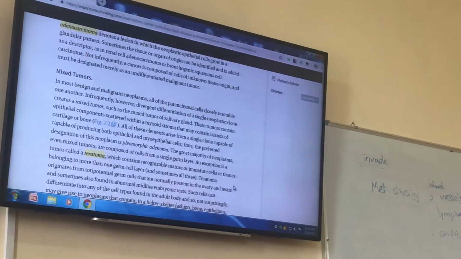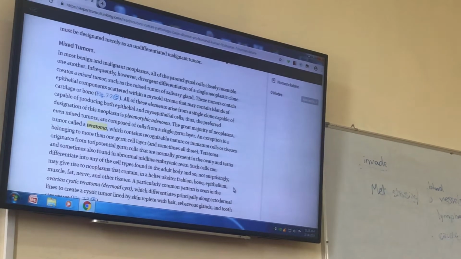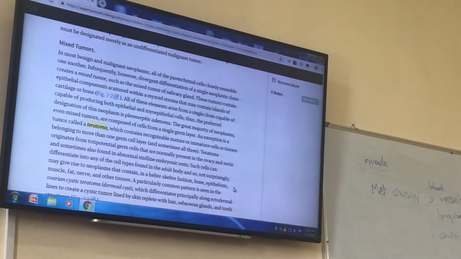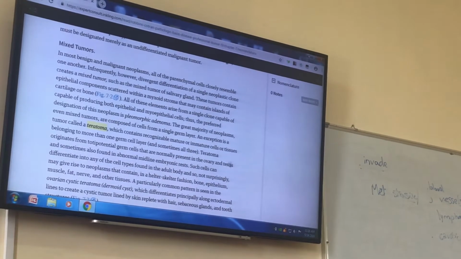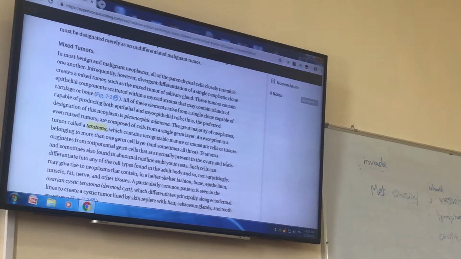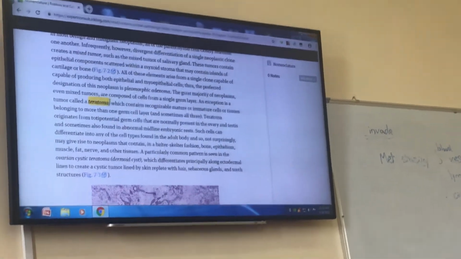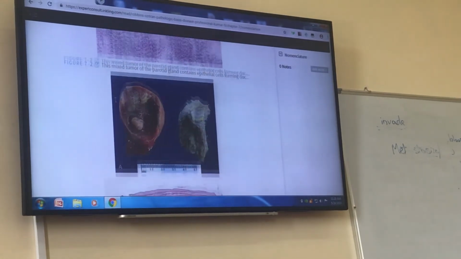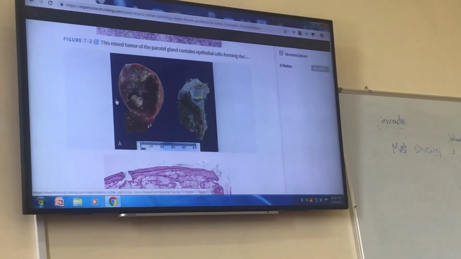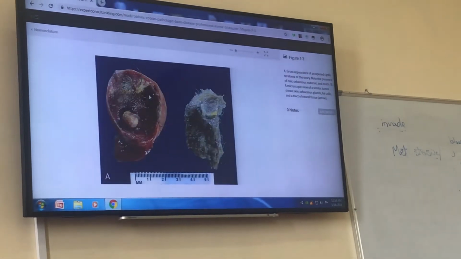We have also mixed tumors. You know, in embryology, we have 3 germ cell layers: ectoderm, mesoderm, and endoderm. Most commonly, the tumors are composed of only 1 germ layer. But some tumors have all the 3 germ layers. An example is teratoma. Teratoma is a cystic tumor in ovary. You see, this tumor is composed of all 3 germ layers.